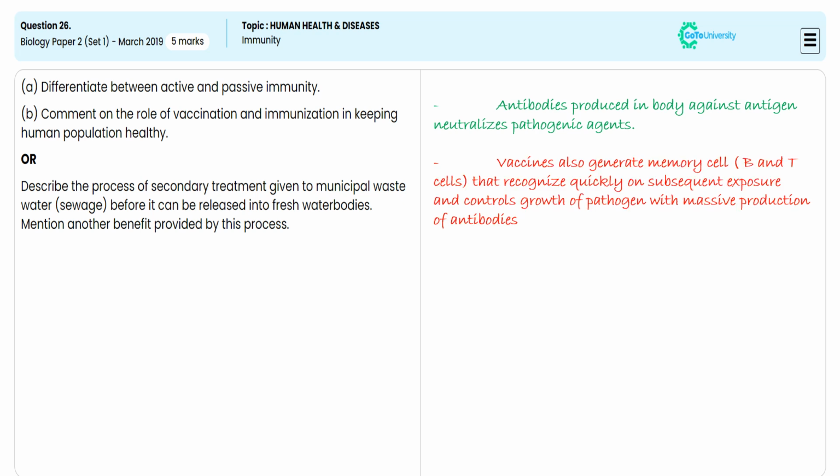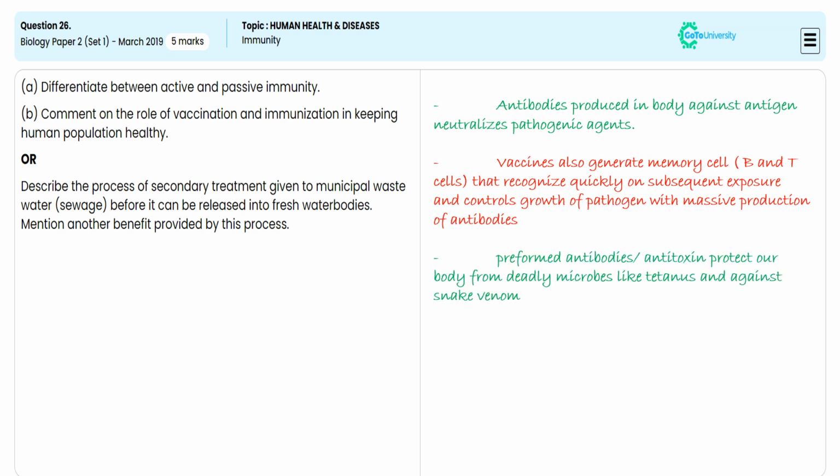And for illustrating that preformed antibody or antitoxin protects our body from deadly microorganisms like tetanus and works against snake venom as well. For this specification, we are getting another 1 mark. In this way, we are satisfying the 2 mark demand of the second sub-question of the first optional 5 mark subjective question.